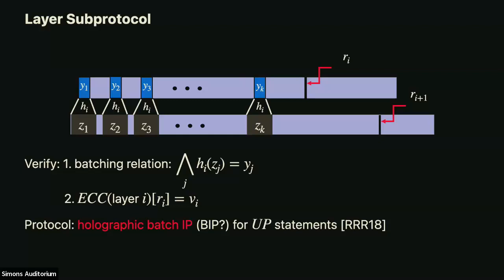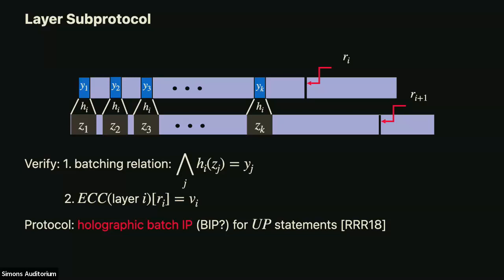Okay, so along the lines of, I guess we're pretty familiar with batching from the previous two talks. So really what we have here in terms of the claim is that there's a claim about the encoding of these yi's, the outputs of the hash function. The claim is that if you encode all of them and you look at the location Ri of this encoding, you'll have a certain value. And that these yi's are all the outputs, each of them is the output of the hash function on an input zi in the next layer down. Okay, so we think about this as a batching claim.